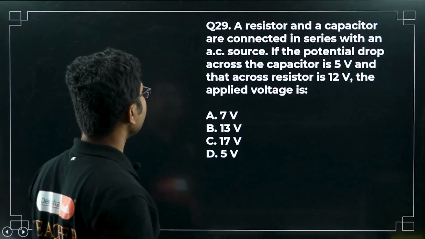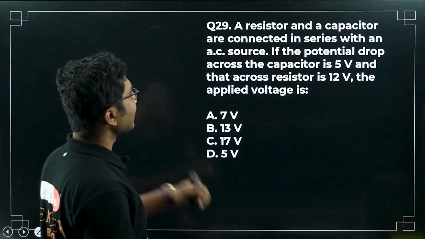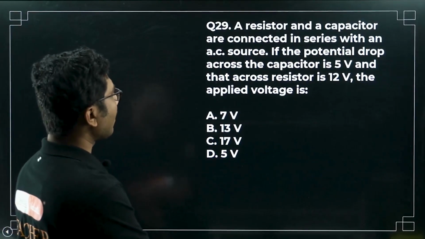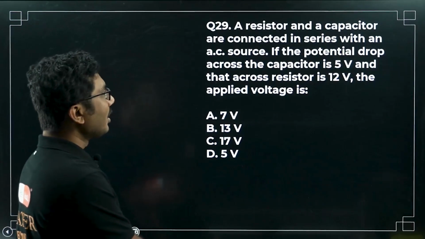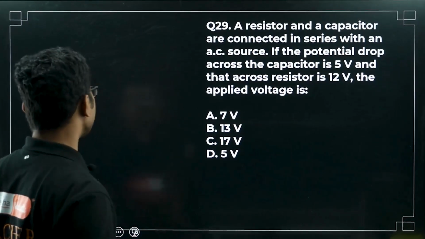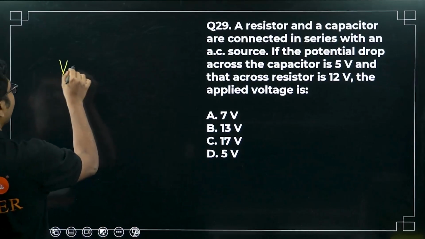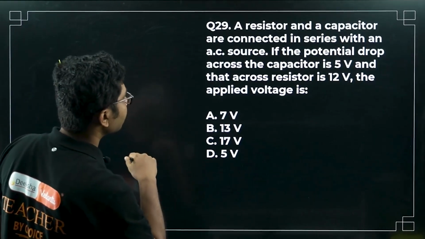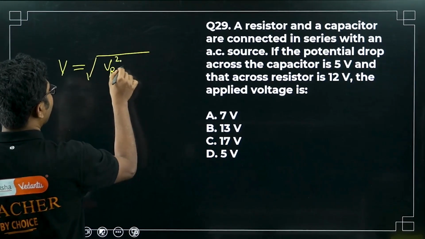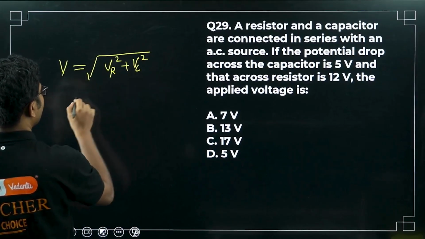Okay, next question. A resistor and a capacitor are connected in series with an AC source. If the potential drop across the capacitor is 5 volt and that across the resistor is 12 volt, the applied voltage is very simple. V is equal to square root of VR square plus VC square.